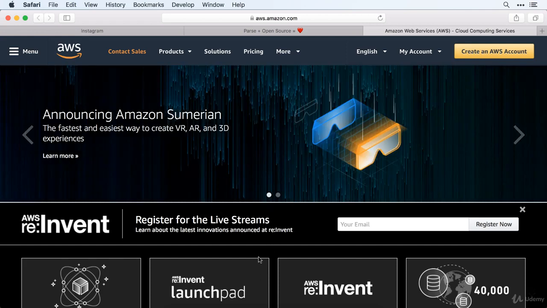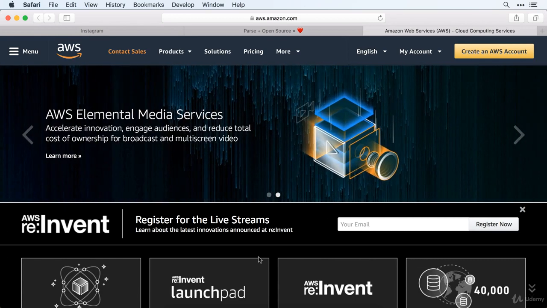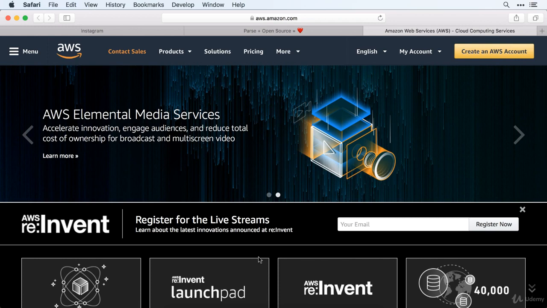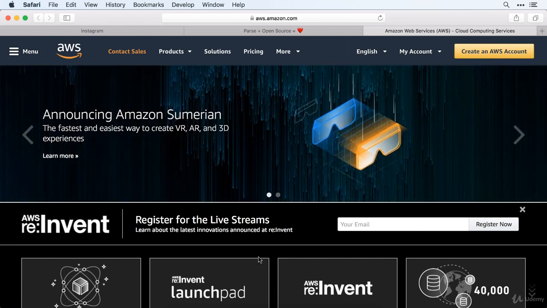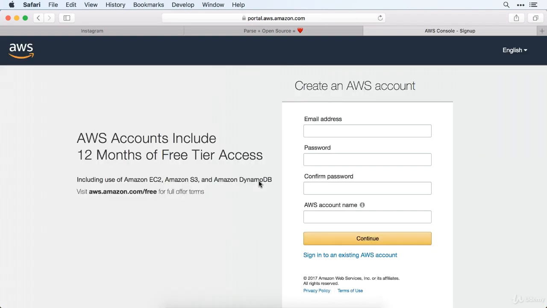And so again, this is where we're going to host the Parse server code, on a server here from AWS. And what's awesome about AWS is they have a free tier where we can run our app and not have to pay anything, because it's going to be such a small footprint. So anyways, go ahead and get moving forward by creating an AWS account. Plug in your information, and then I'll rejoin you once you're finished with that.